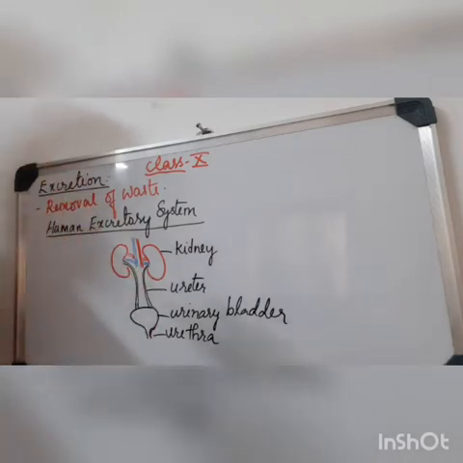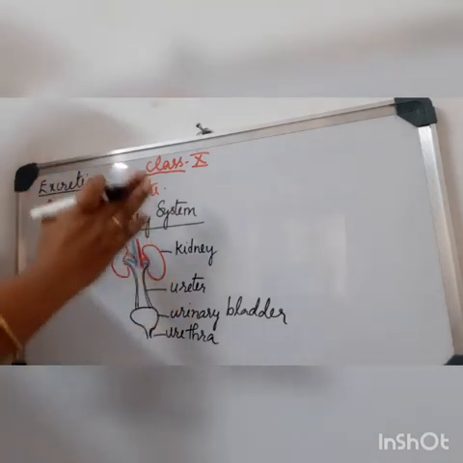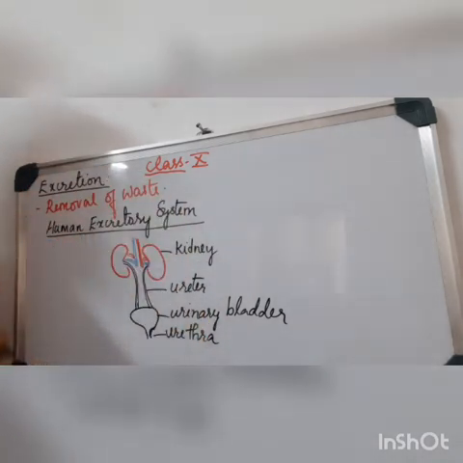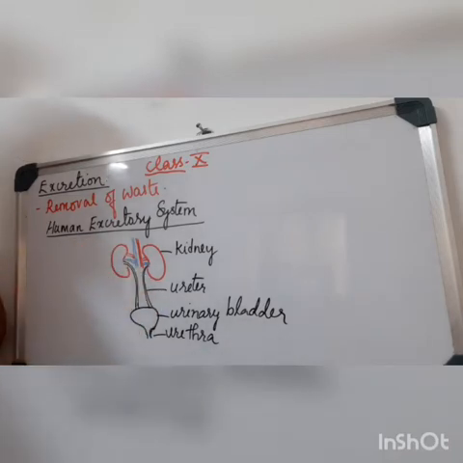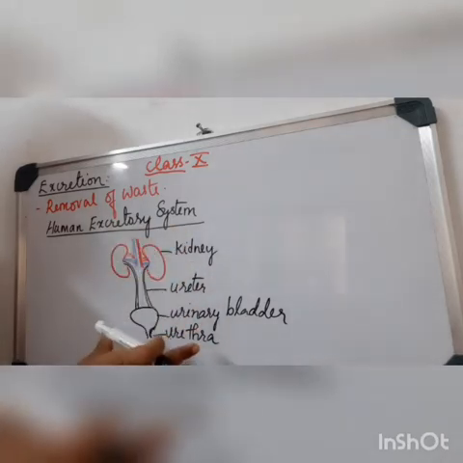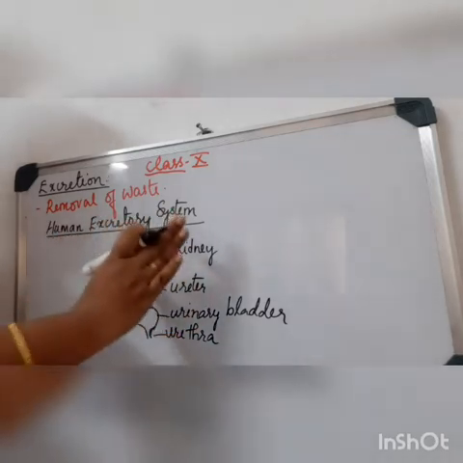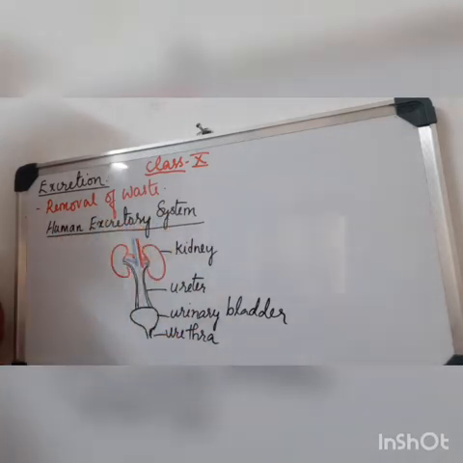Now we will move in detail to the structure of the kidney. You should know that it is situated in the lower pelvic region. Pelvic region means the region just below the stomach part. Towards the back of your body you can see the kidneys. On the back side of the body you can see the excretory system. In the front portion, you have the digestive system. Just at the back, the kidneys are located. Okay, so let us move on to more details of the kidney.